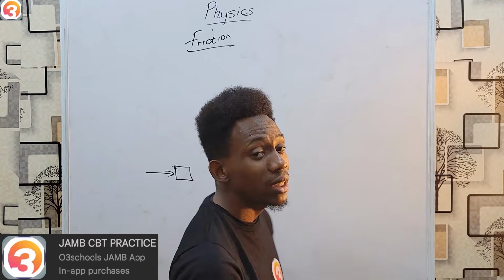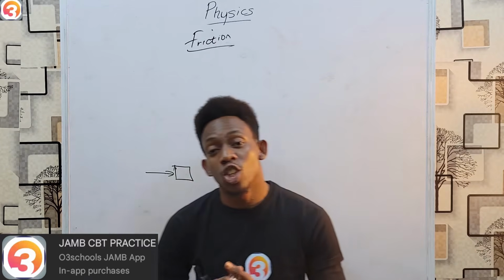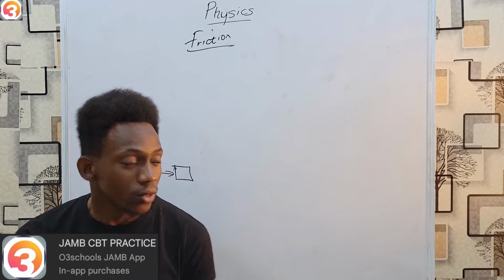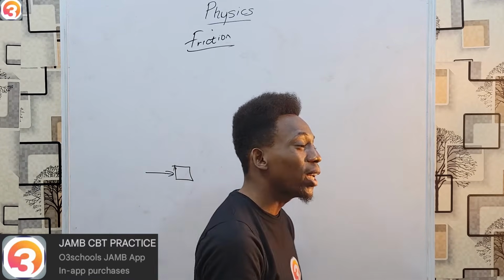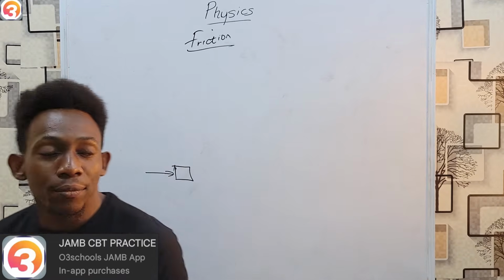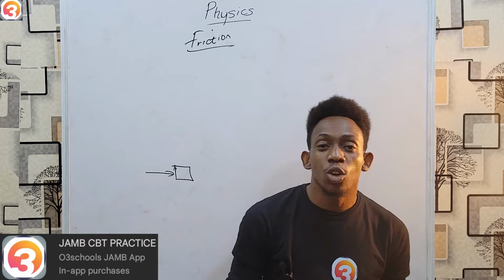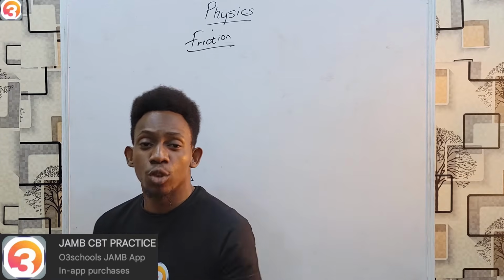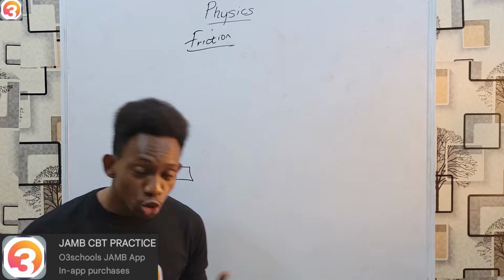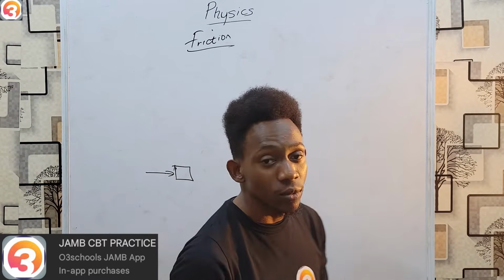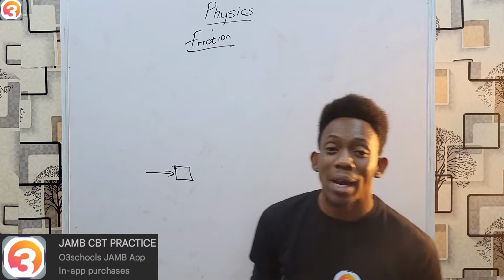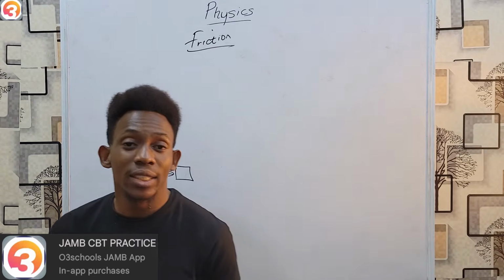Now, also, you should know that there are different types of force, basically divided into two: contact force and field force. Contact force is one where you have to physically touch the object for the object to experience that force. While for a field force, there doesn't have to be any physical contact. You can experience the force while the object producing the force is still at a certain distance from you. Examples of contact force are push and pull, and also frictional force, which is what we are going to focus on. Examples of field force are magnetic force and electric force. Two magnets can interact with each other despite not touching.